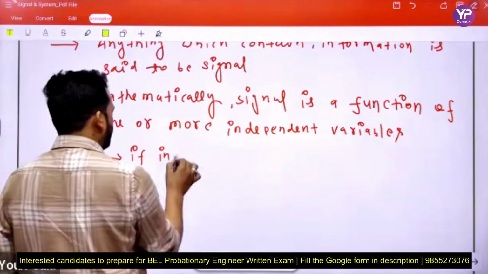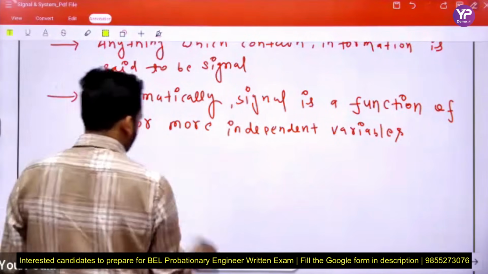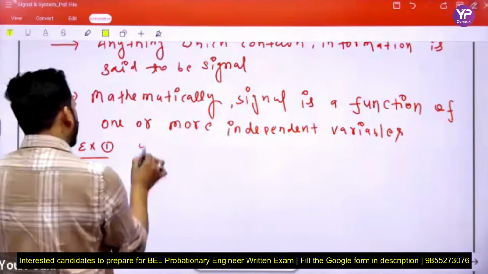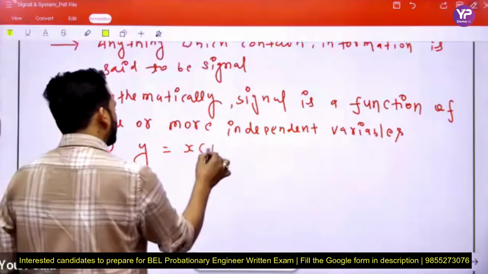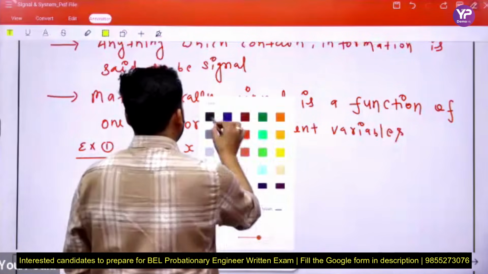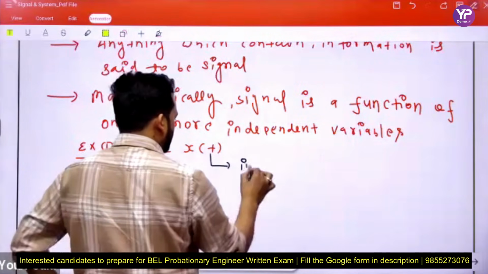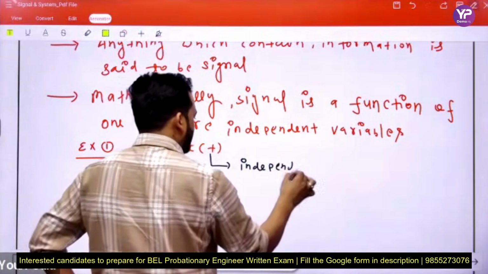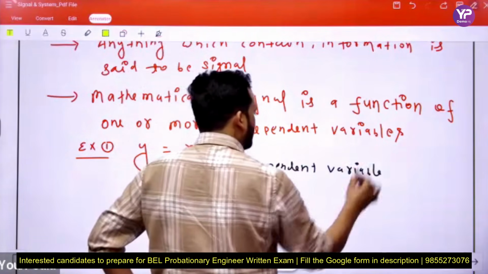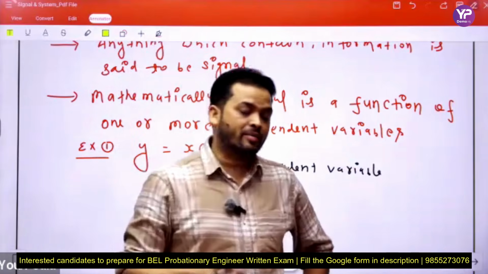If independent, here we discuss one example of that definition, like y equal to x of t. It means y is expressed in terms of t. Then here, the independent variable is t. This is the independent variable. Like y equal to f(x), in y equal to f(x), x is the independent variable, y is the dependent variable.